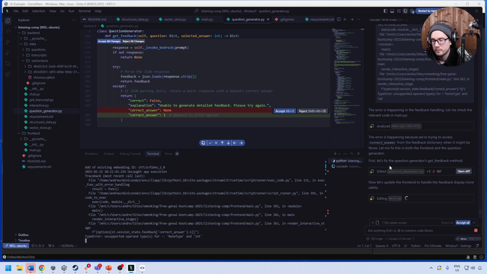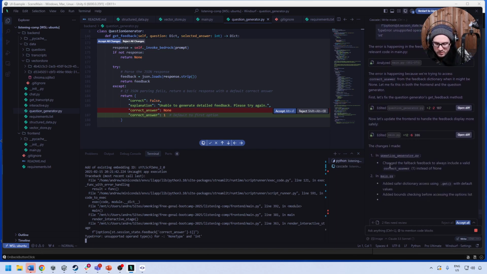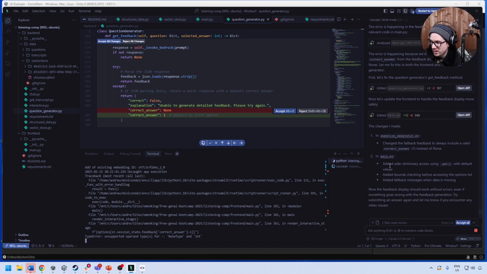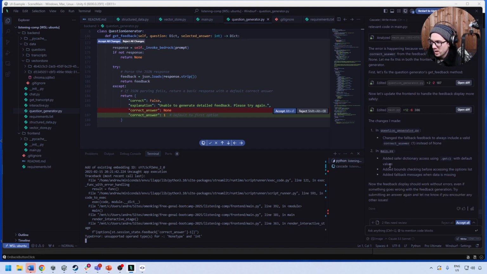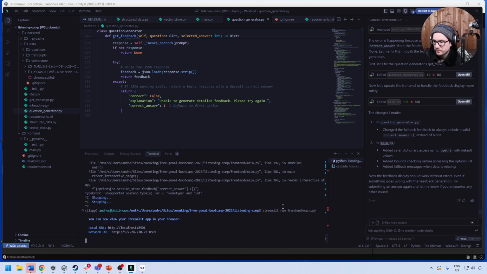But I'm just thinking, okay, we get this working and then audio generation. But audio generation, again, requires multiple voices. It needs FFmpeg to put natural spacing in it. Now the feedback display should work without errors. We'll go ahead and do this. Okay, so we'll go ahead and stop this and start this again.